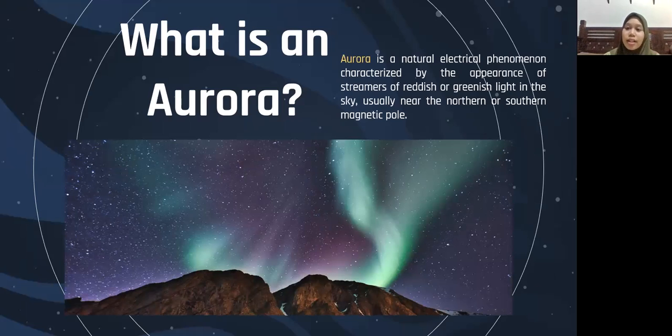Aurora is a natural electrical phenomenon characterized by the appearance of streamers of reddish or greenish light in the sky, usually near the northern or southern magnetic pole. If you're near the North Pole, it's called aurora borealis or northern light. But if you're near the South Pole, it's called aurora australis or the southern lights.